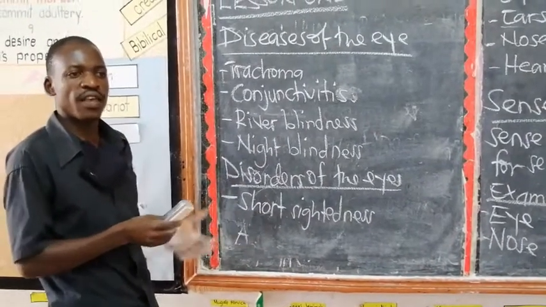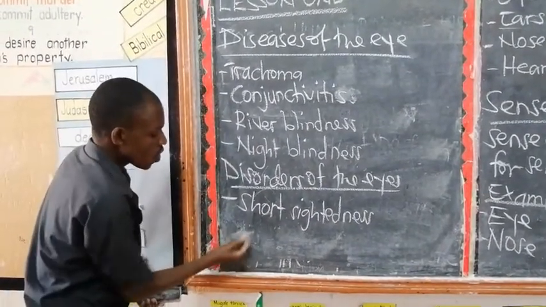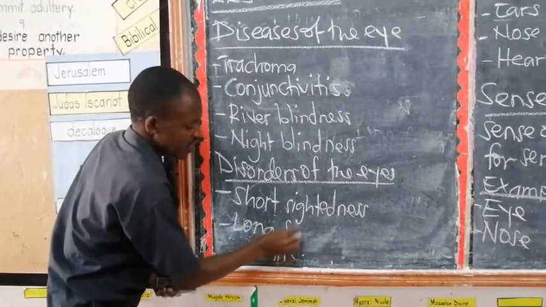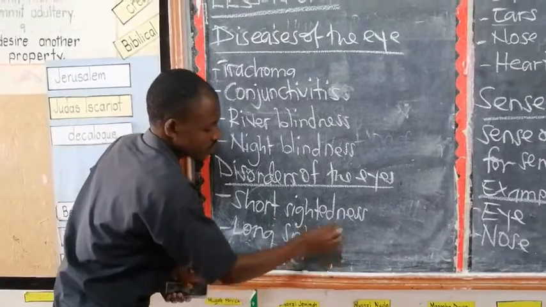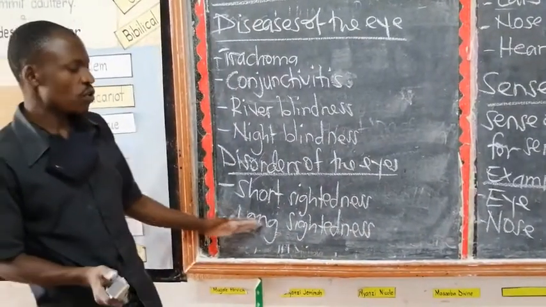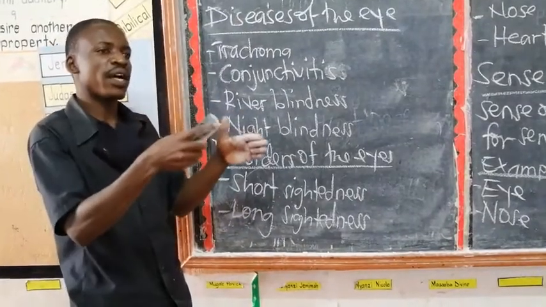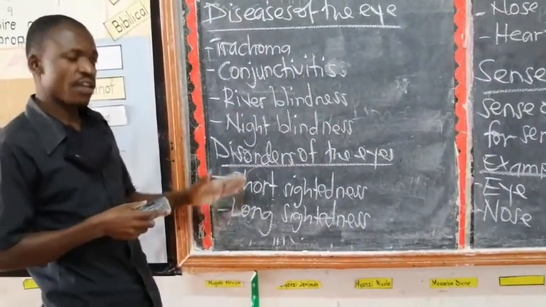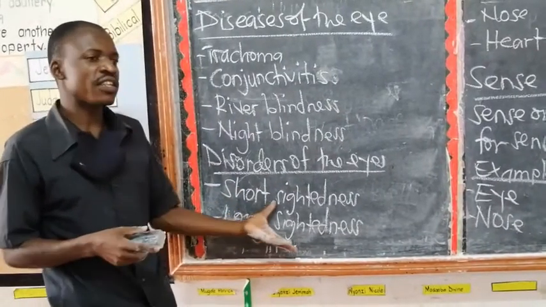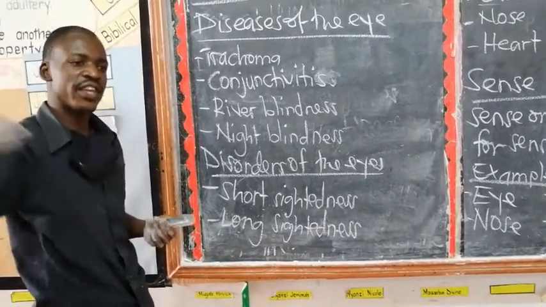Then there's another condition called long-sightedness. This one can see objects which are very far, but cannot see objects which are near him or her. In class, children who have long-sightedness like sitting behind the class.